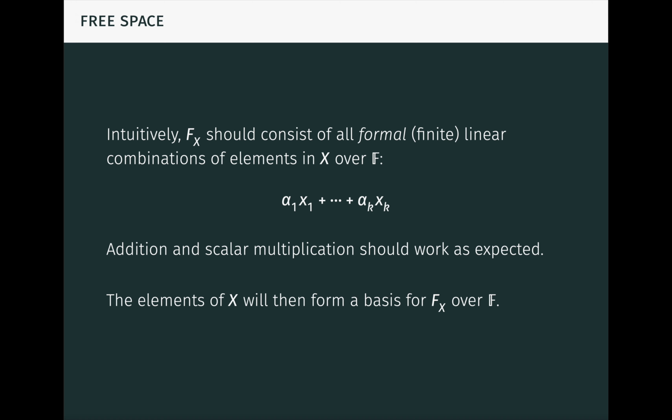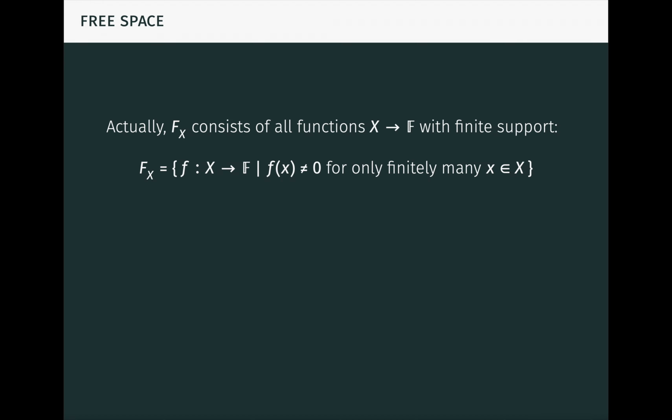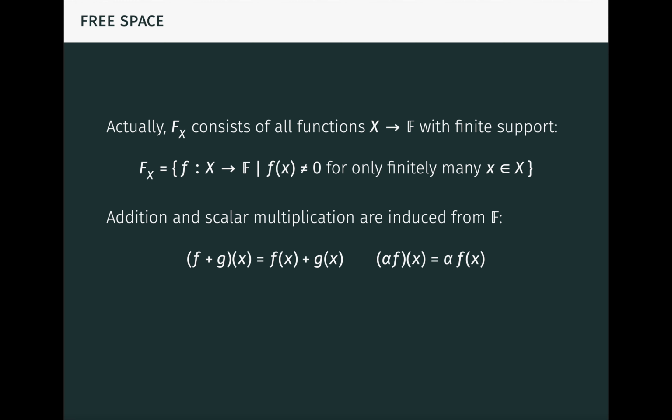To get a rigorous definition, we observe that such a formal linear combination is completely determined by the coefficients corresponding to the elements of X. Therefore, we actually take Fx to consist of all functions from X to F with finite support, that is, functions which are non-zero for only finitely many elements in X. We can think of each function as picking out the coefficients of a formal linear combination. Addition and scalar multiplication are then induced from F pointwise. In this way, we obtain a vector space structure on Fx. Fx is called the free space on X over F.